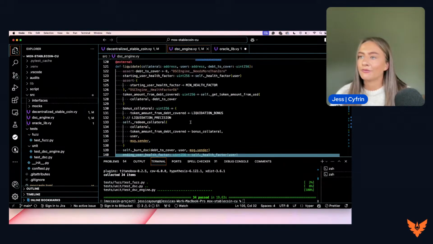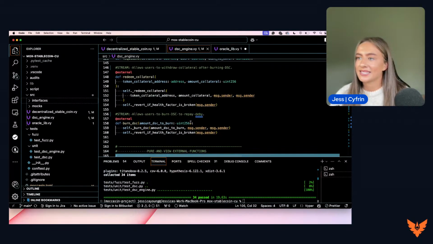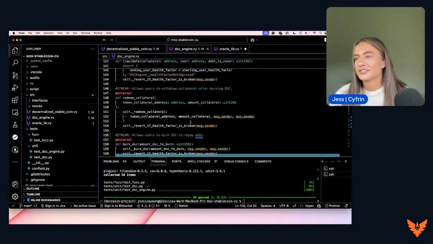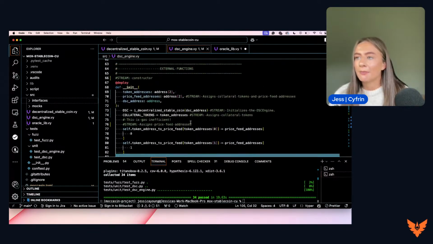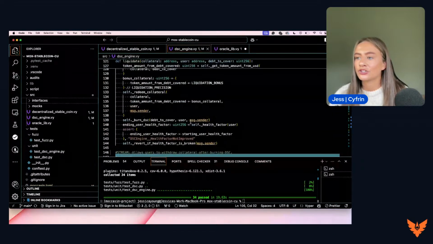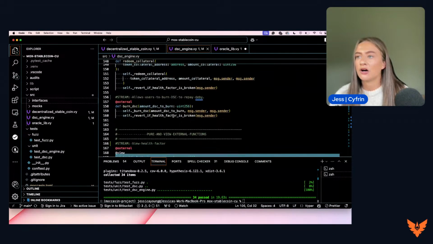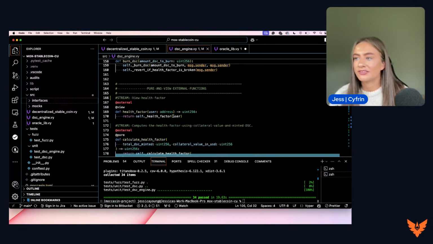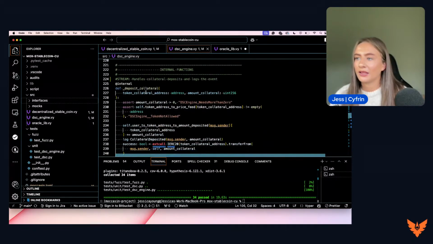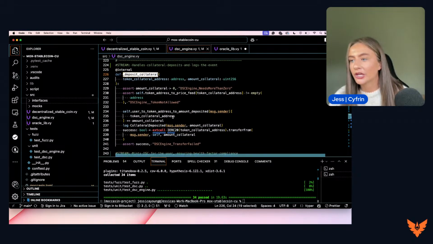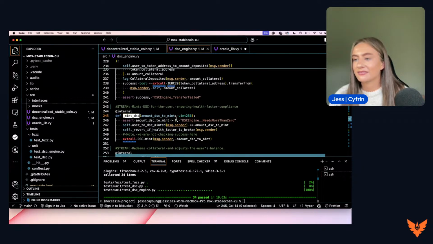So that is the different functions that we're looking at in the DSC engine. Now, these are all the external functions. So you can see these are all the ones that we'd be interacting with. But if we take a look at these functions, you'll see within them, we're calling a lot of internal functions as well. So let's skip down to the internal functions quickly. We've got the deposit collateral function. We have the mint DSC function.